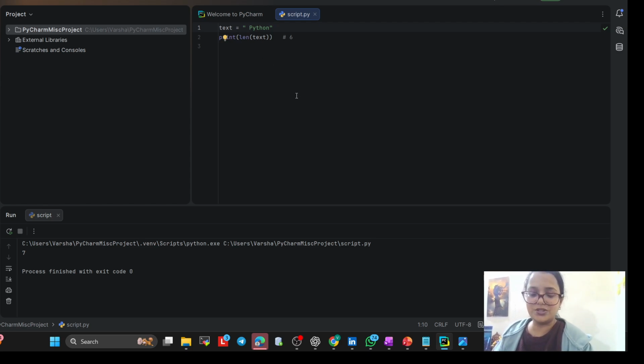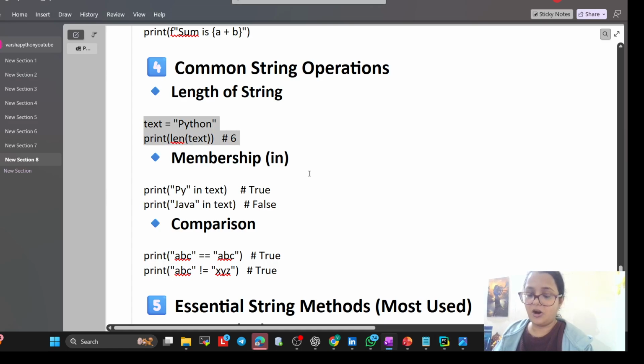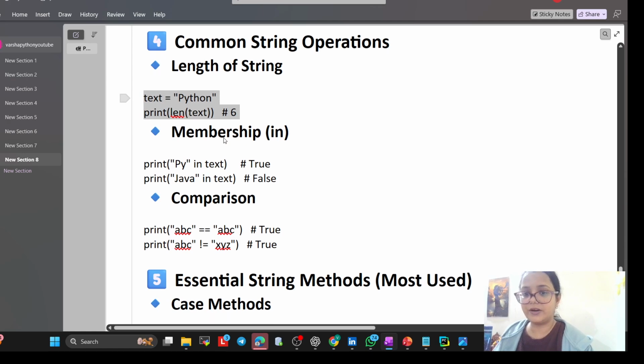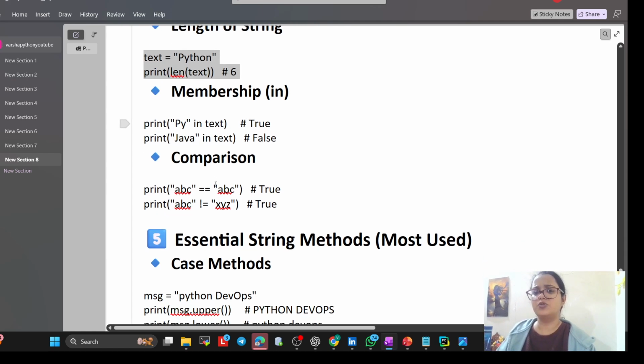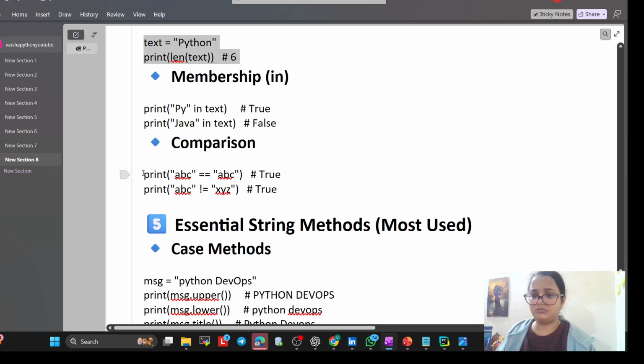So these are some of the operations, like print length to check the length, membership like py in text, whether that is true or not, java in text, false. So on, and comparison I will show you, whether this is true or not.